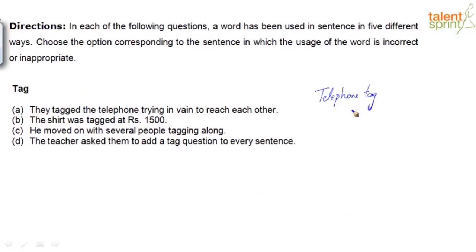Let's just make sure the remaining three sentences are correct. The shirt was tagged at rupees 1,500. So here, what you're basically saying is the tag that you see, right? When you go to purchase a new shirt or a pant or whatever it is, it's either a plastic attached to the new item, the label, right? It identifies the sale tag on any item that you purchase. So it's correct.